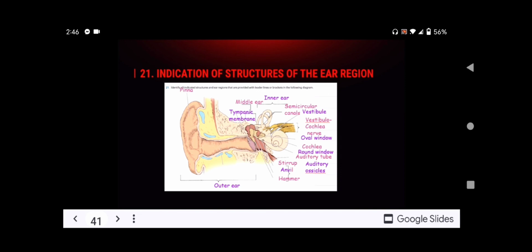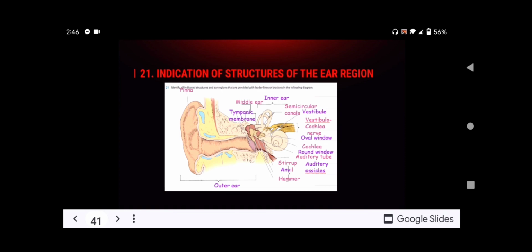The external acoustic meatus, also known as the ear canal, serves as an entryway for sound waves toward the eardrum. The tympanic membrane, also known as the eardrum, separates the outer and middle ear. Then the stirrup, also called stapes, anvil, also called incus, hammer, also known as malleus, and the oval window, an opening to the inner ear that stimulates the auditory fluids.